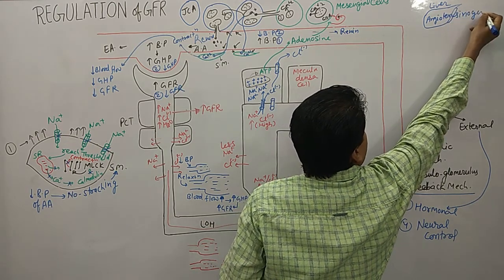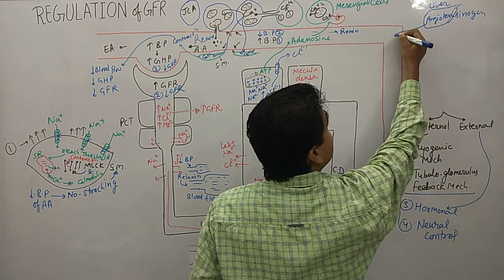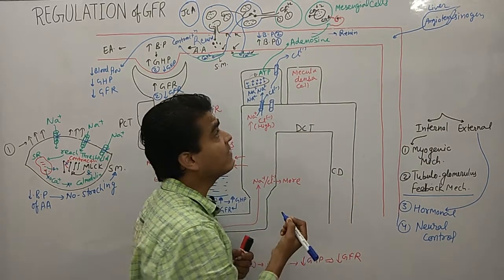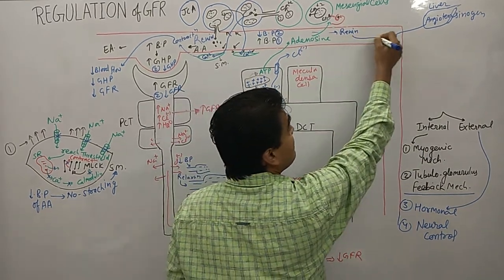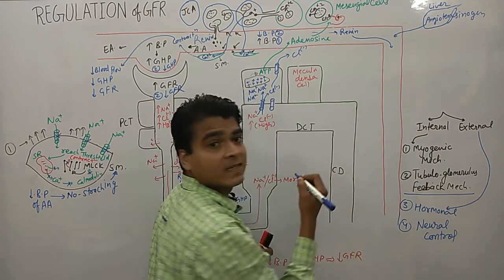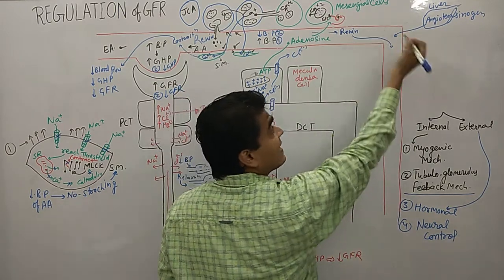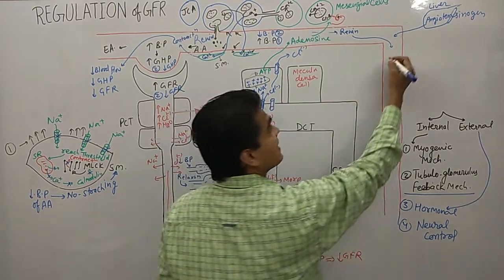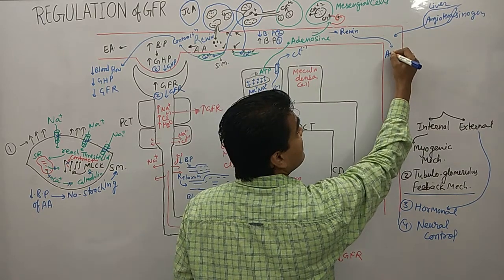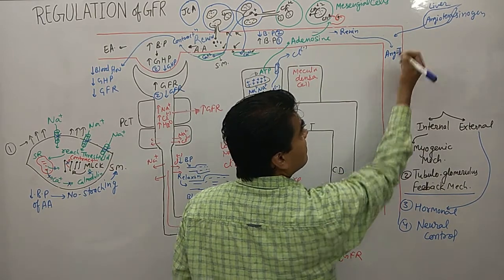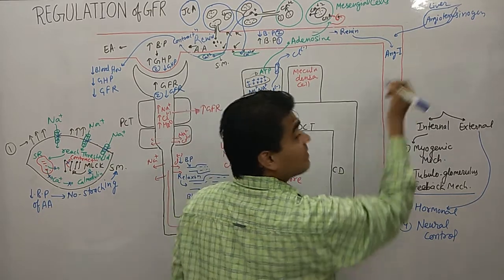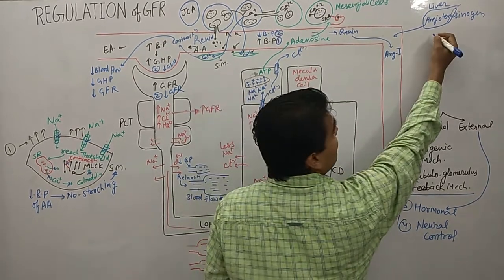Now angiotensinogen is reaching this blood vessel, and renin converts angiotensinogen into angiotensin 1.